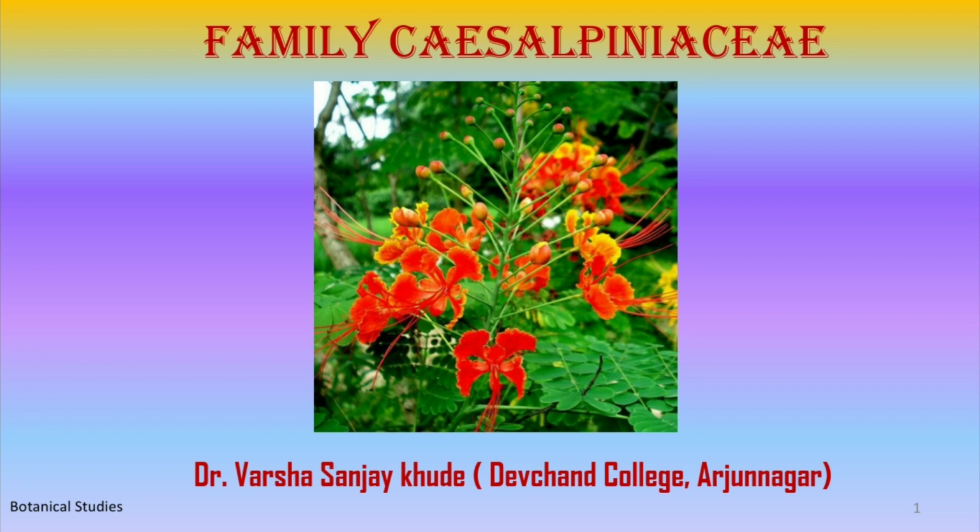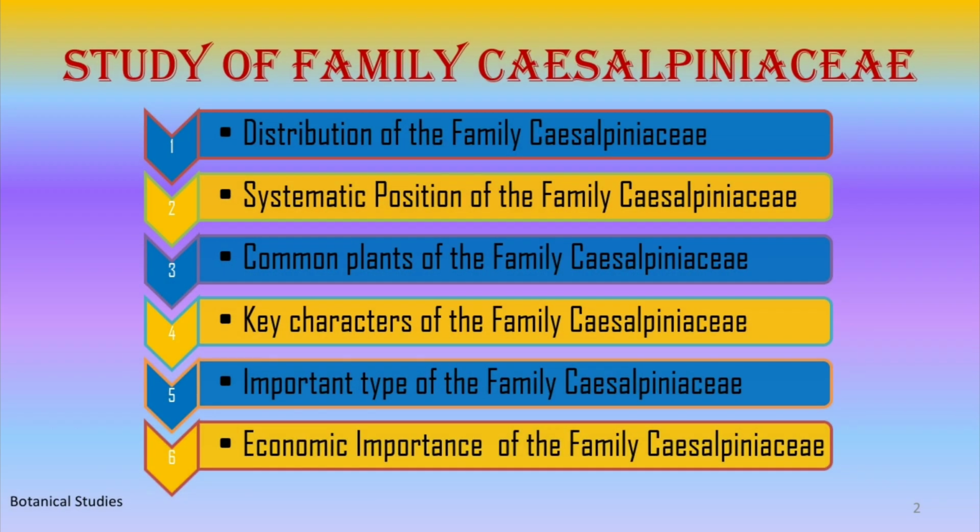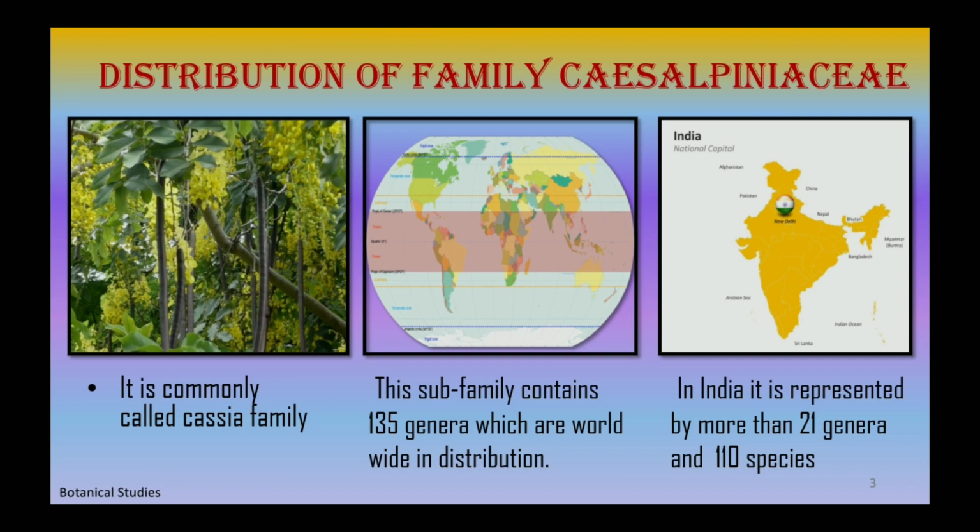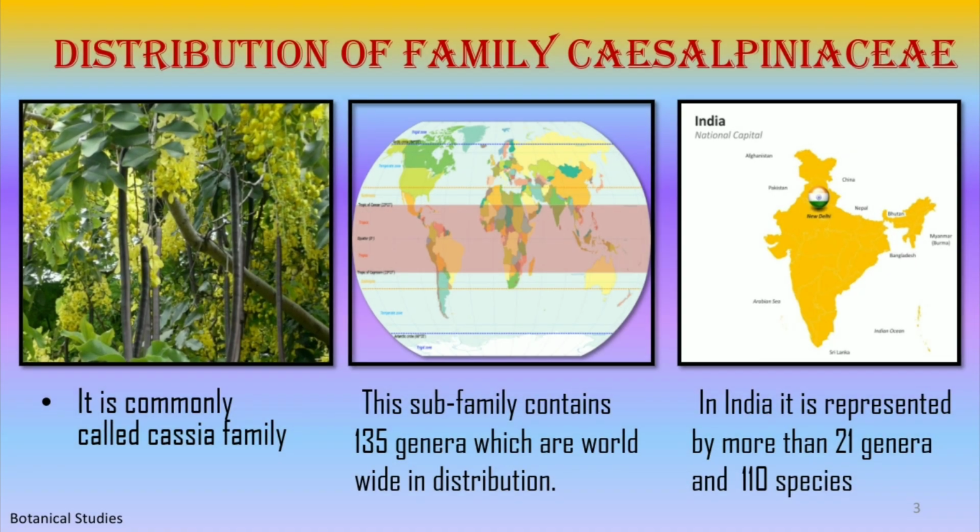In this video, we will discuss about family Caesalpiniaceae. The discussion will go through following points: distribution of family Caesalpiniaceae, systematic position of the family Caesalpiniaceae with examples of some common plants, key characters of family Caesalpiniaceae, important type of family Caesalpiniaceae, that is Caesalpinia pulcherrima, and finally economic importance of family Caesalpiniaceae.